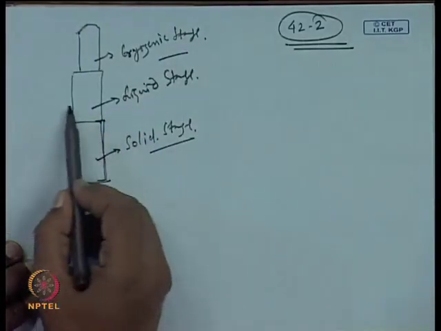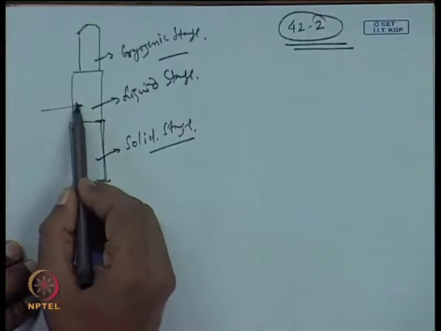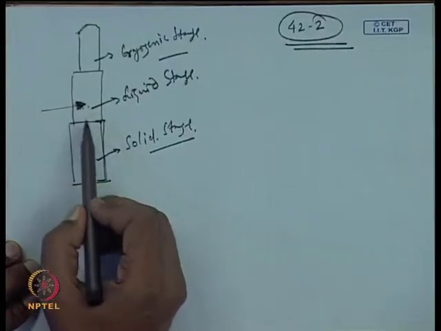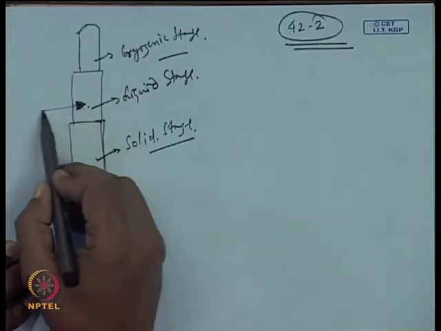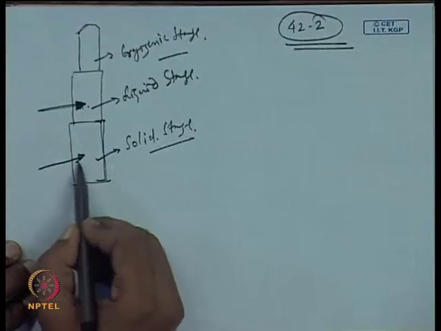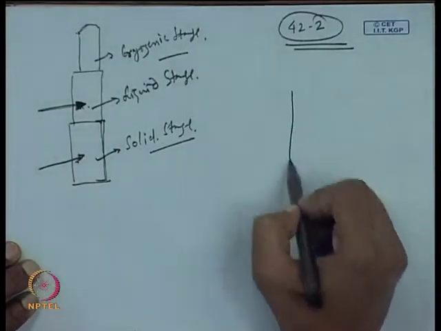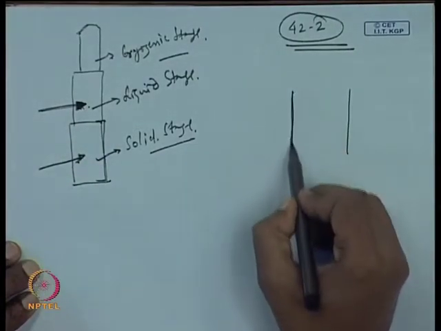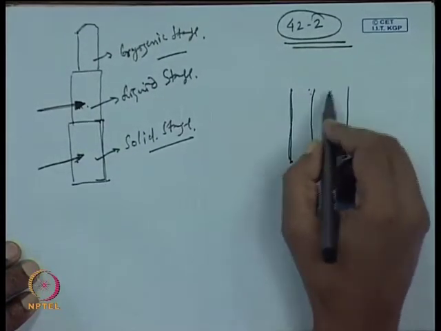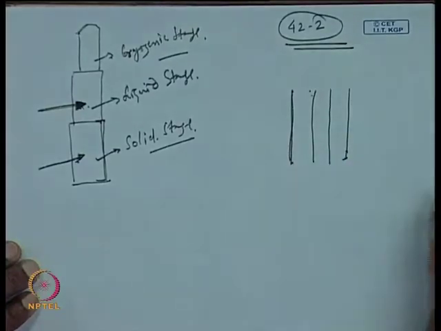In the liquid stage, different materials can be used, some hydrocarbons or other materials, while in the solid stage, the solid propellants are first mixed with some glue and then packed inside the rocket. So, you will have this kind of a structure.